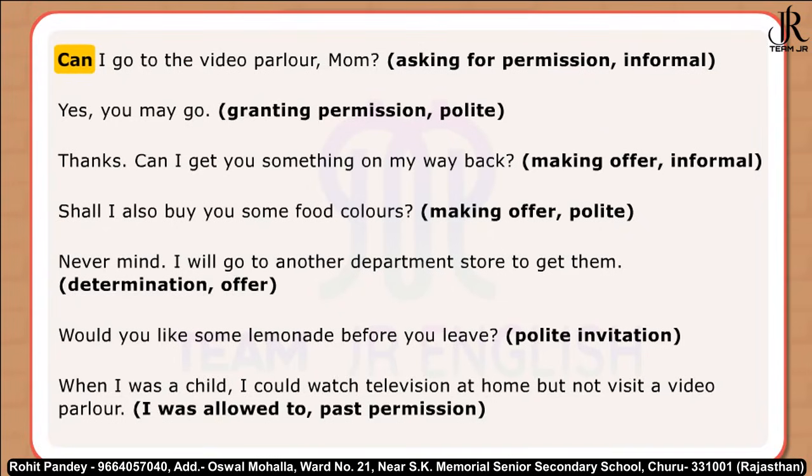Here are some examples of sentences. Can I go to the video parlor, Mom? Yes, you may go. Thanks. Can I get you something on my way back? Shall I also buy you some food colors? Never mind. I will go to another department store to get them. Would you like some lemonade before you leave? When I was a child, I could watch television at home but not visit a video parlor.